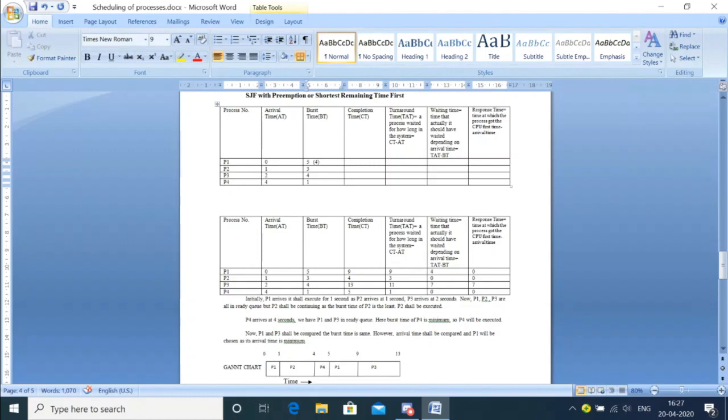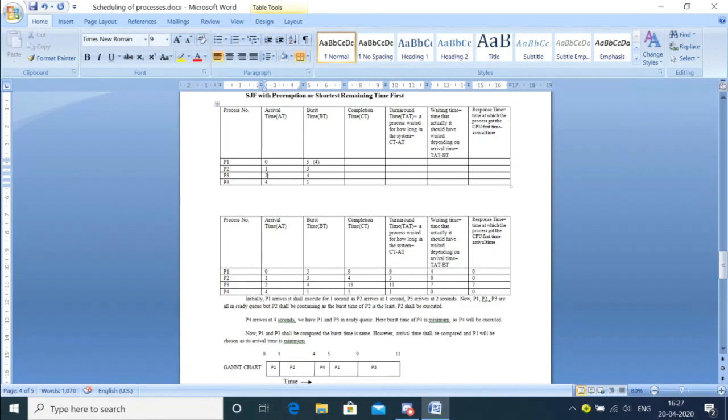Now P2 will start its execution from 1 because it has come at 1 and its burst time is smaller. It would go 1, 2, 3, 4, up till 4. But mind here, at 2 second, another process came. Which process came? P3 came. So at 2 second when P3 came, we will stop P2 there and bring it back to the ready queue.